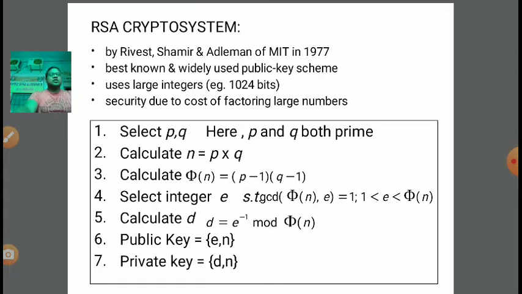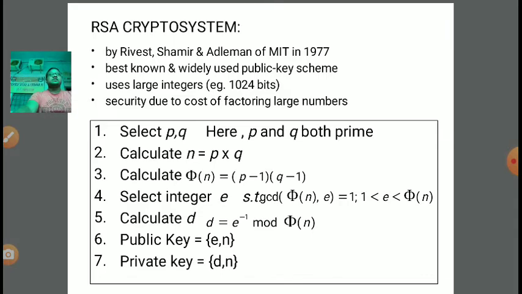In case of a composite number, we need to calculate the factors of that composite number, and the composite number should be factorized in such a manner that all the factors are prime numbers, right? Suppose 21 is a composite number, so I need to factor it into 7 and 3, and 7 and 3 both are prime numbers. So phi of 21 is equal to phi of 7 into phi of 3.